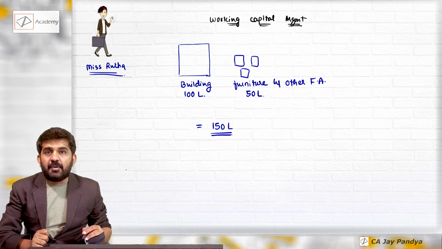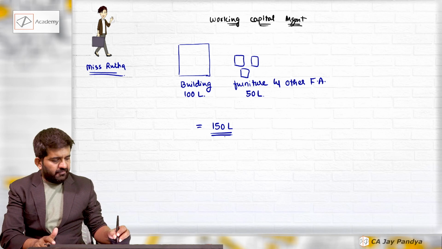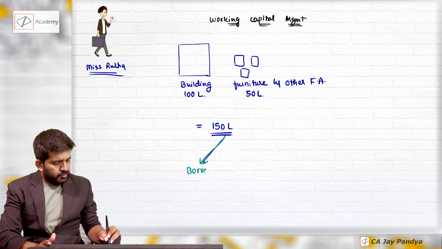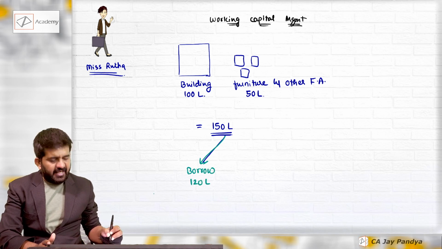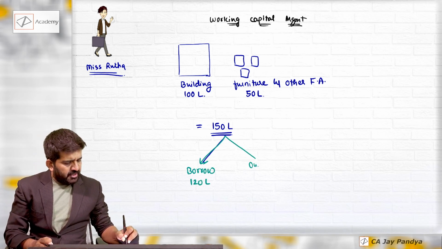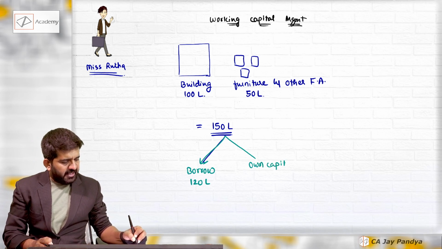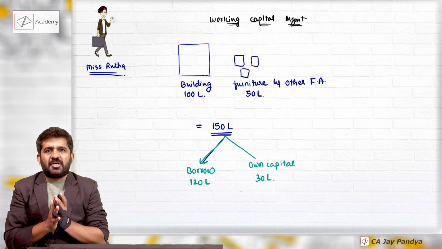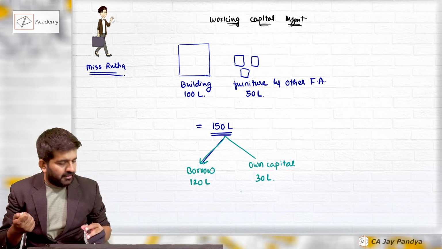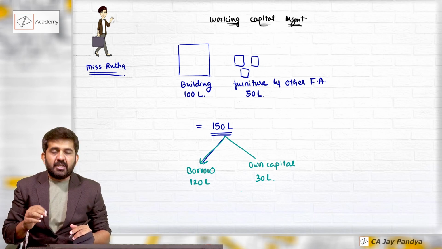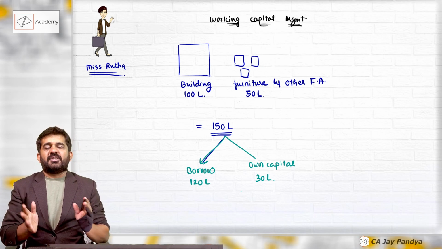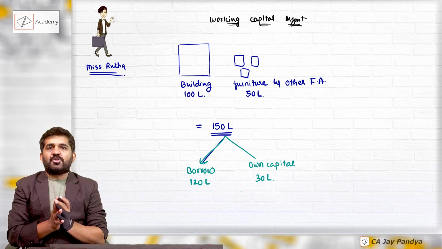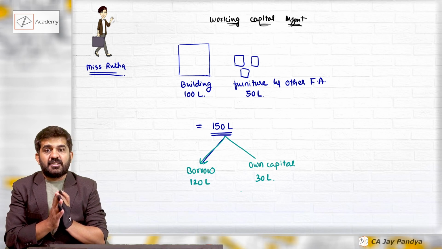See what Rucha is planning. She is planning that she will borrow 120 lakhs from bank and she will be bringing her own capital of 30 lakhs. This is what is her plan. Everything is arranged. Bank is ready to finance 120 lakhs rupees. She is having her own capital of 30 lakhs rupees and she started a business. Assuming that by this 150 lakhs rupees, she will be easily able to manage her business.